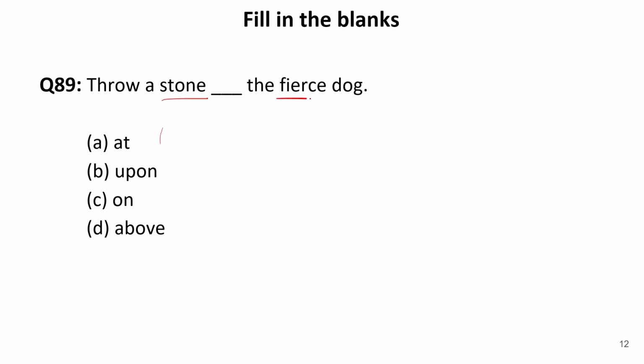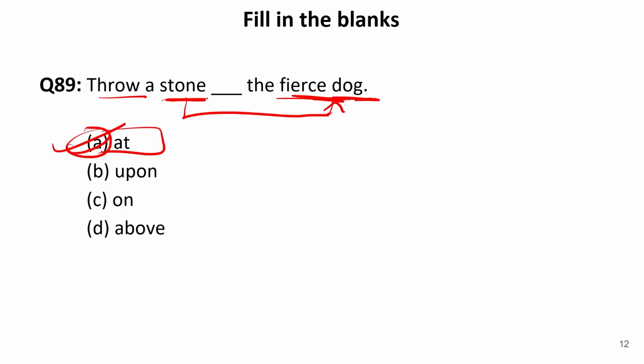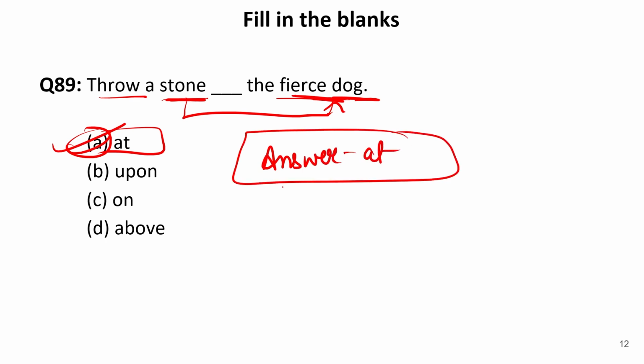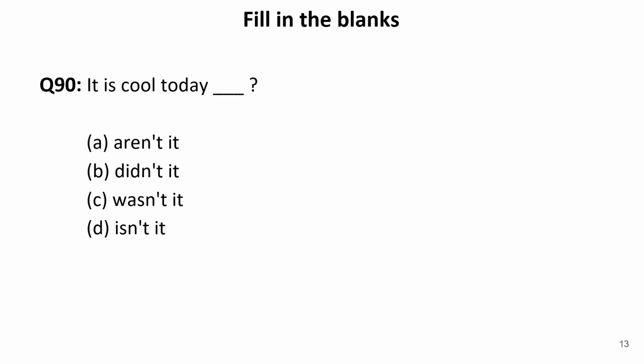Throw a stone, dash the fierce dog. Now, we have a sentence in which there is a command, that is throw a stone, dash the fierce dog. It means this stone is targeting this fierce dog, and whenever we show the target, we use the preposition at. So the correct sentence will be, throw a stone at the fierce dog. So our answer is A. This is the correct preposition. Whenever there is a target, we use at. Now let us move to the next one.